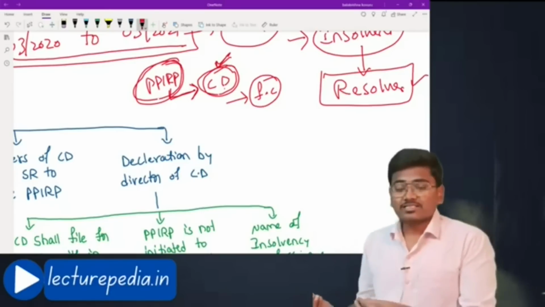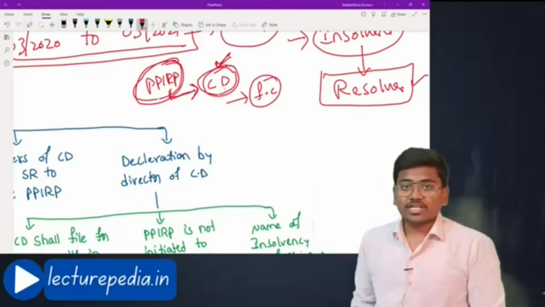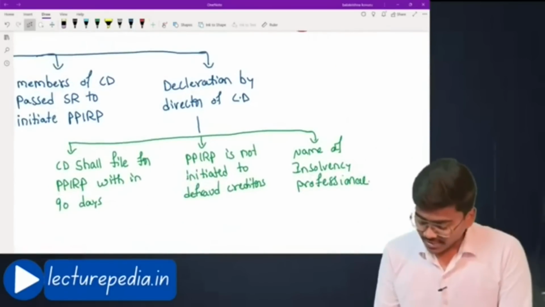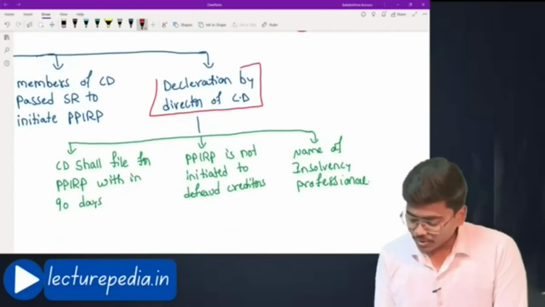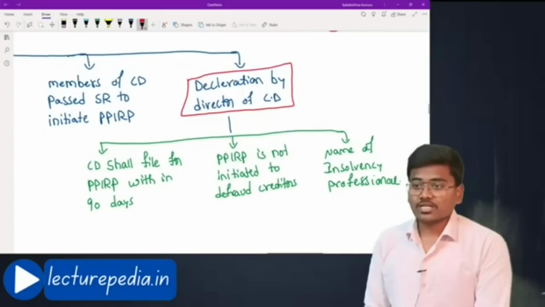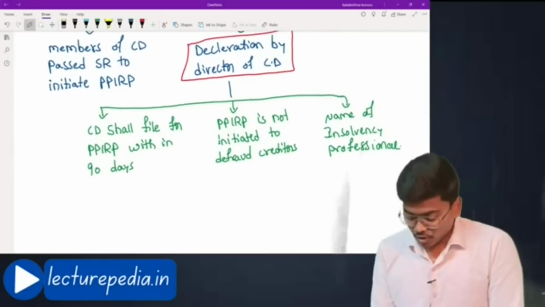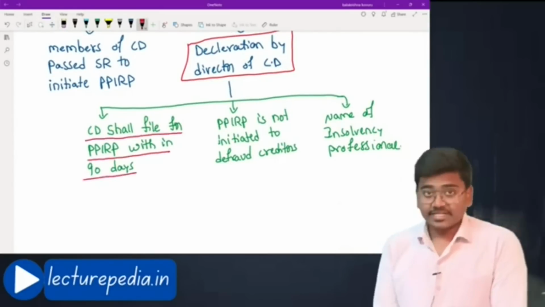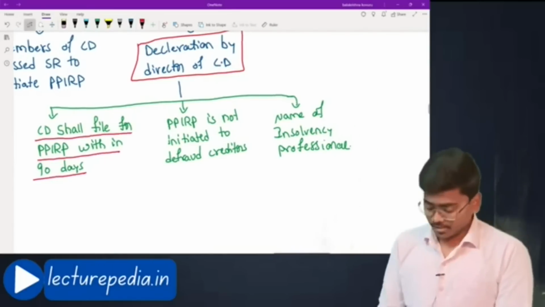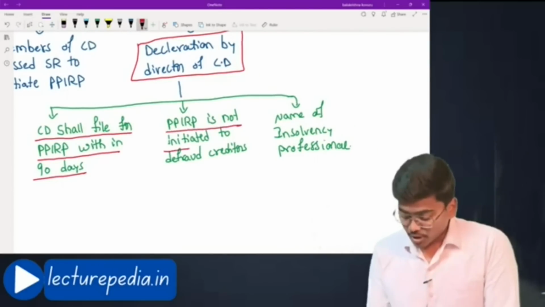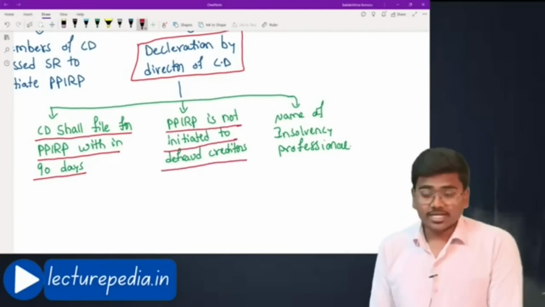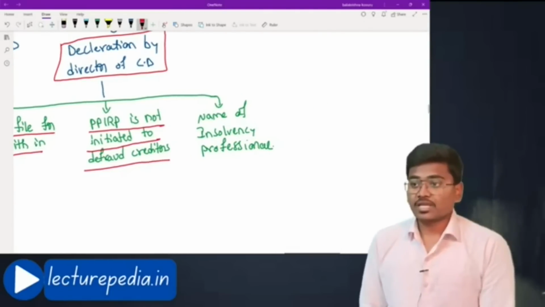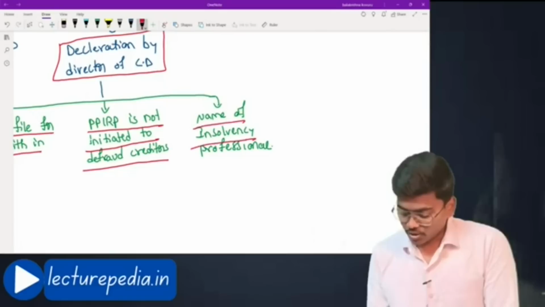Such a decision will be communicated to the financial creditor. For the financial creditor, the directors of the corporate debtor have to give a declaration stating that the corporate debtor shall file for PPIRP within 90 days, and that PPIRP is not initiated to defraud creditors. This PPIRP application is not to defraud creditors. And the name of the insolvency professional.